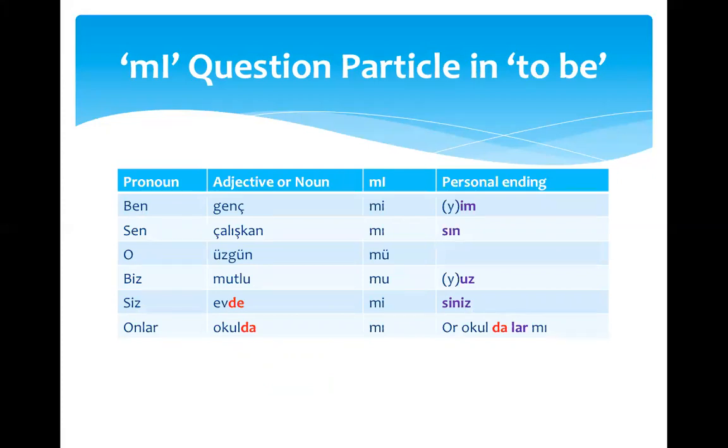So, forming yes or no questions, the rule is still the same. We start with our subject. In this case, I just listed all of our pronouns here again as subjects. So, we have the subject, ben. The adjective is genç. And the question particle, mi. And the personal ending, yim. So what happens here? I, young, am I?